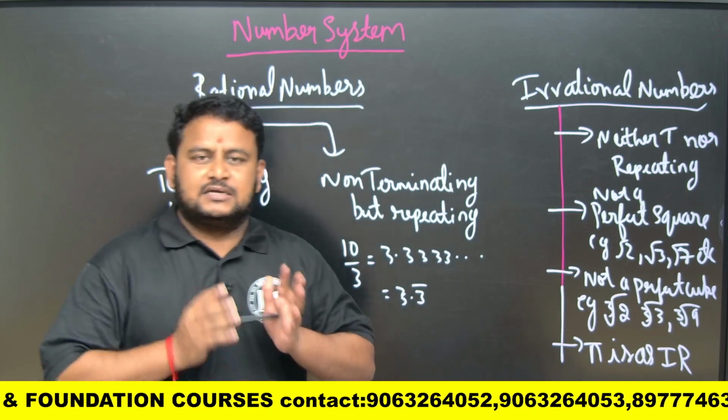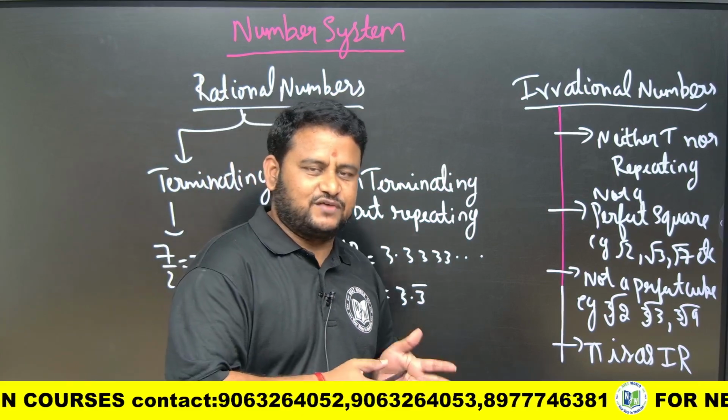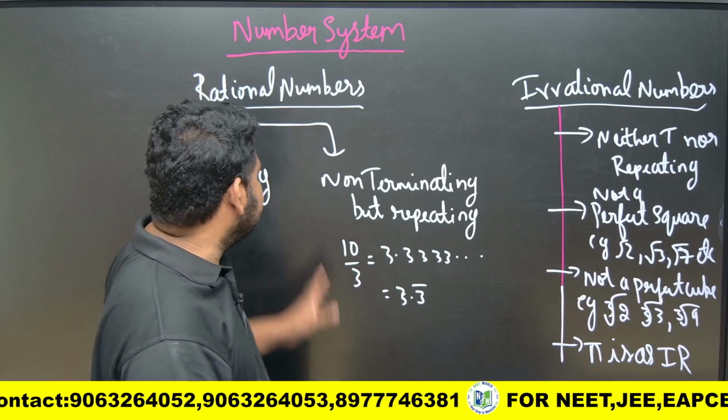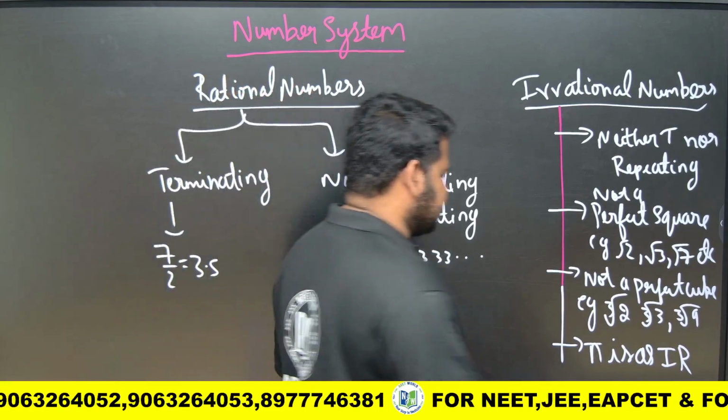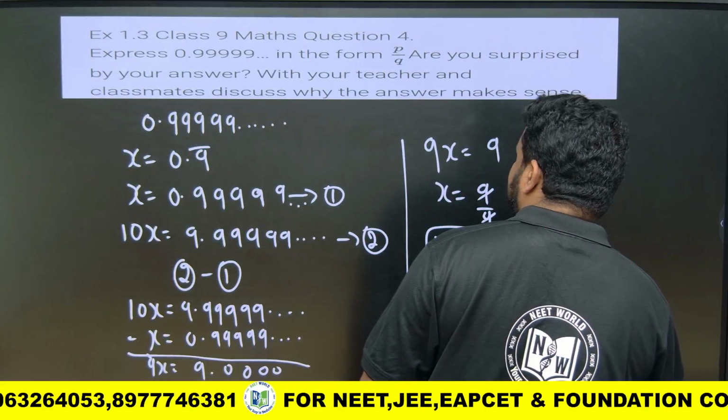So, we had continued our discussion on number system in the previous class. Let us continue from there itself. This is for class 9 number system CBSE. Okay, we had done all these things in the previous class. We were doing exercise 1.3. We were left with some of the questions when it comes to exercise 1.3.